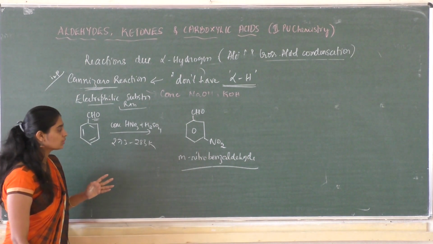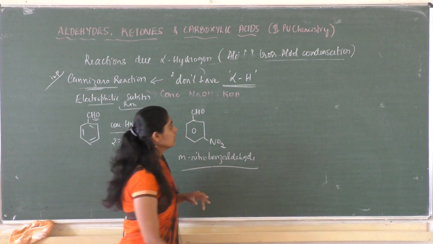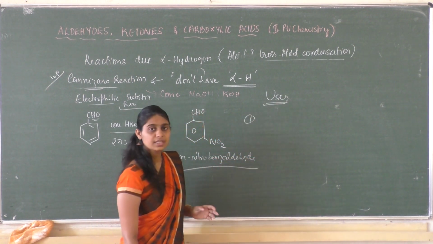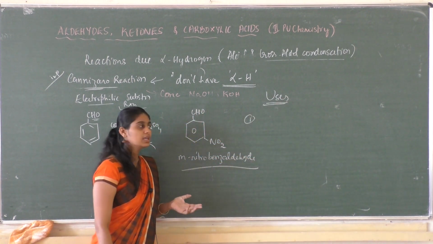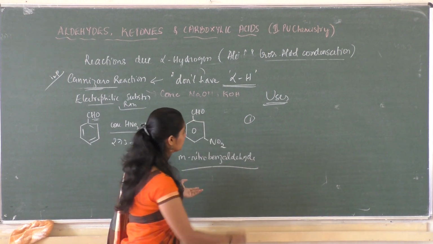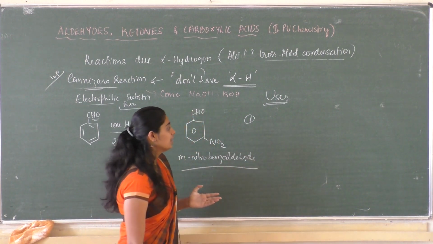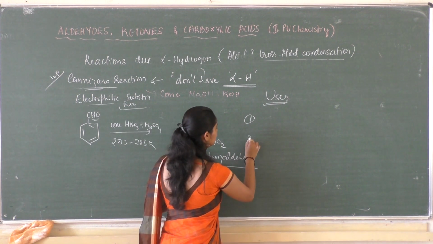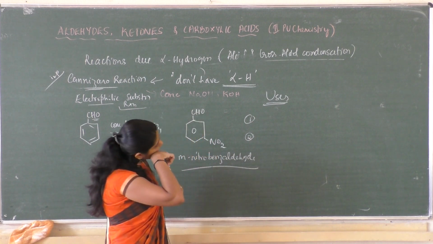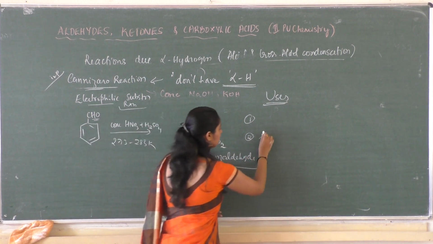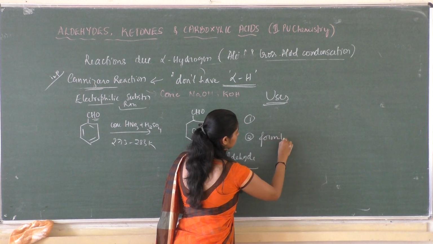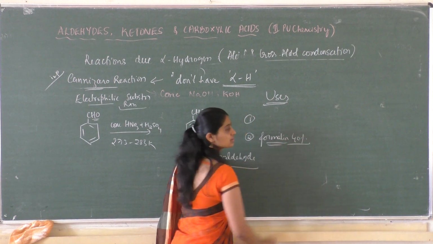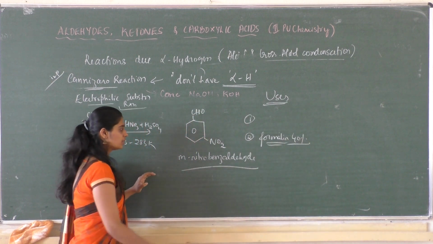And then the uses of these aldehydes and ketones. Primarily these aldehydes and ketones are used as solvents, and they are used as starting materials by which a number of other compounds can be synthesized. Formalin, obtained from formaldehyde, is used to preserve biological specimens.